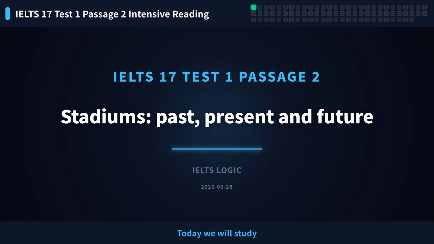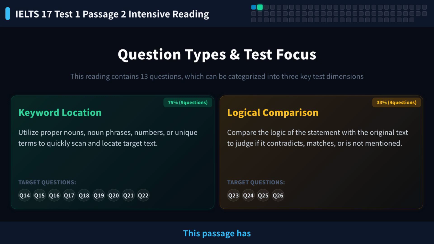Today we will study IELTS 17 Test 1 Passage 2, Stadiums, Past, Present and Future. This passage has 13 questions, from question 14 to 26. The question types are information location, summary completion, and 2 sets of multiple choice questions.